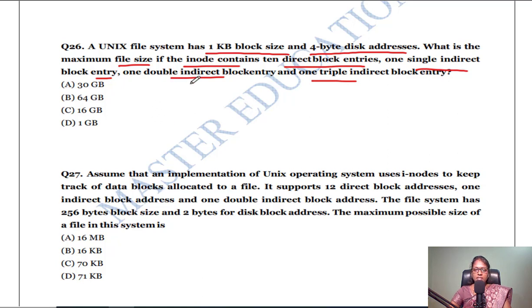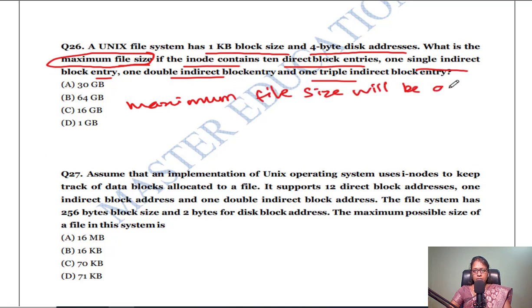The question is, what is the maximum file size? When compared with the direct, single indirect, double indirect and triple indirect block entries, only the triple indirect block will give the maximum file size.